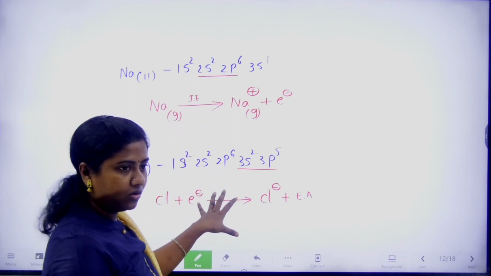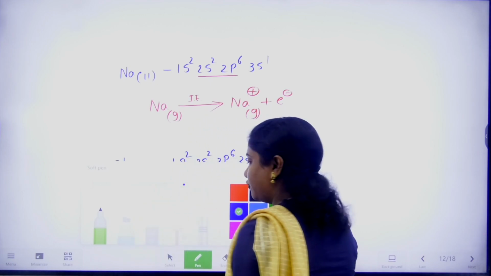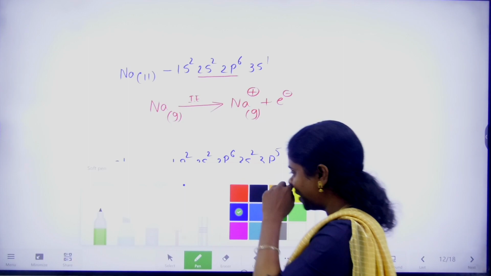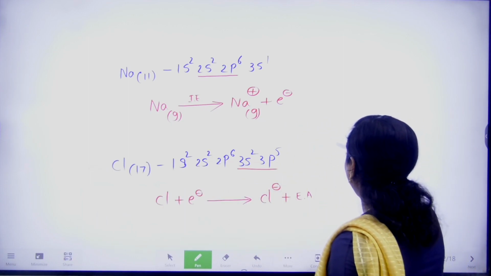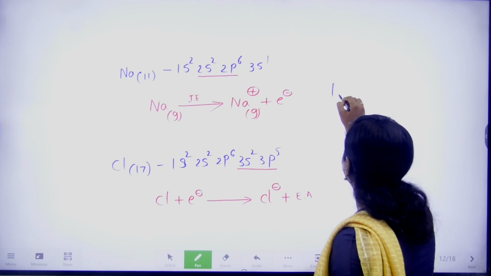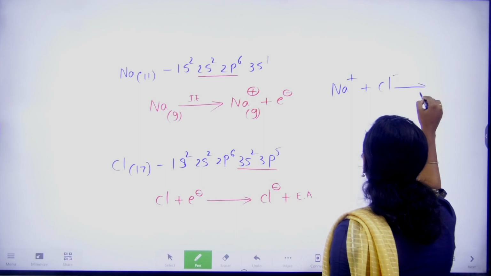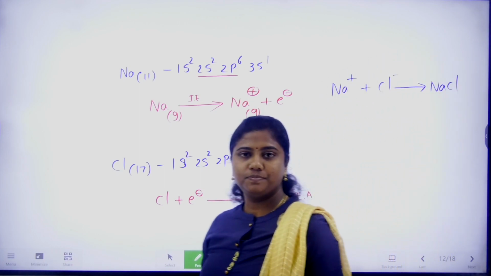So now I have the cation and I have the anion. There is always a force of attraction between plus and minus, right? Opposite charges always attract, like boys and girls. Na plus and Cl minus attract together to form the NaCl molecule.